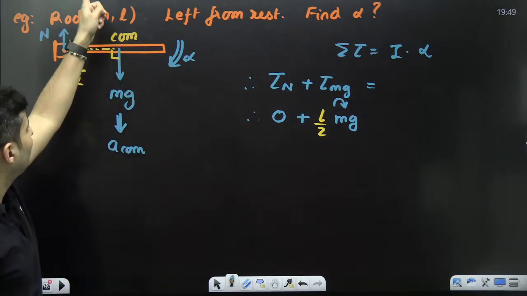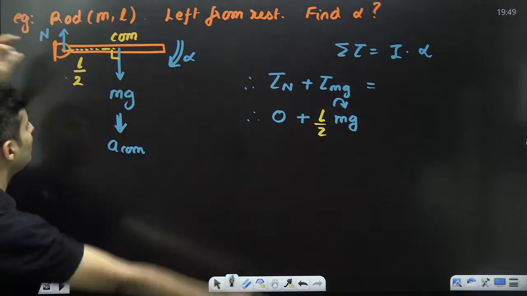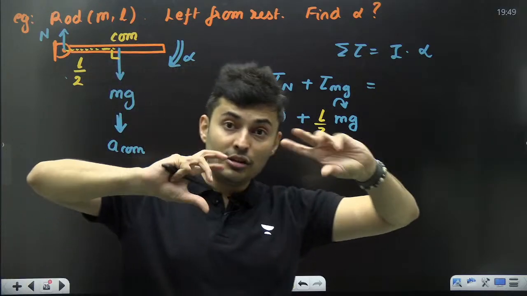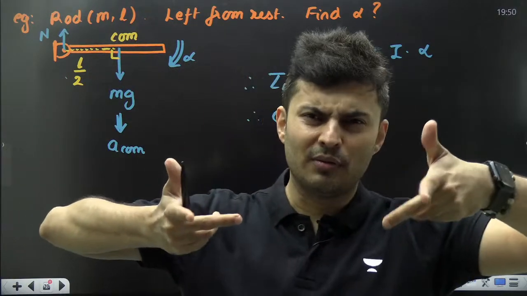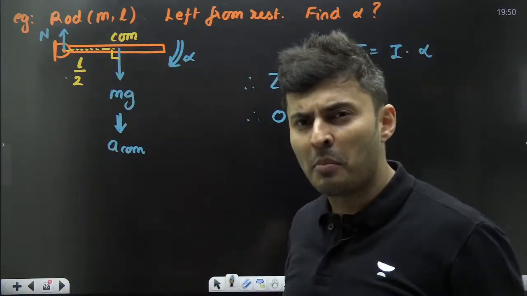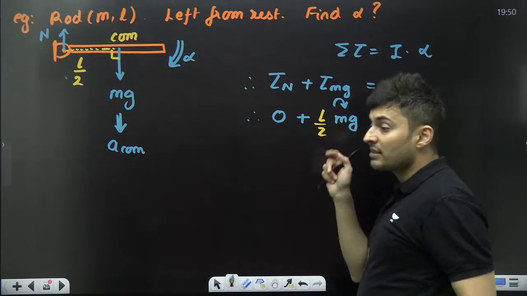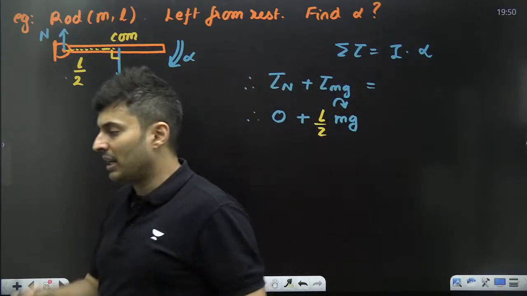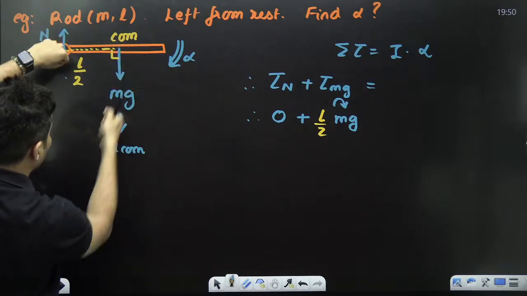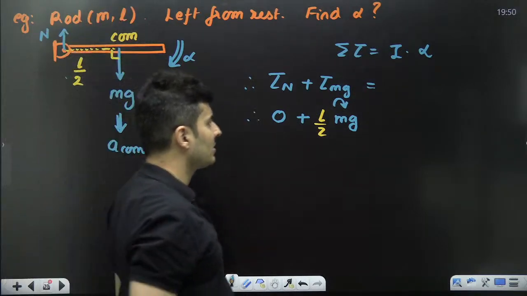If by chance the force was the other way, I will use a minus sign. It will be against alpha. If it is in the direction of alpha, positive. If it's opposite to alpha, against it, then minus sign. In this case, it is with it, helping it, so plus sign. See how this force is rotating it clockwise as the rod rotates.